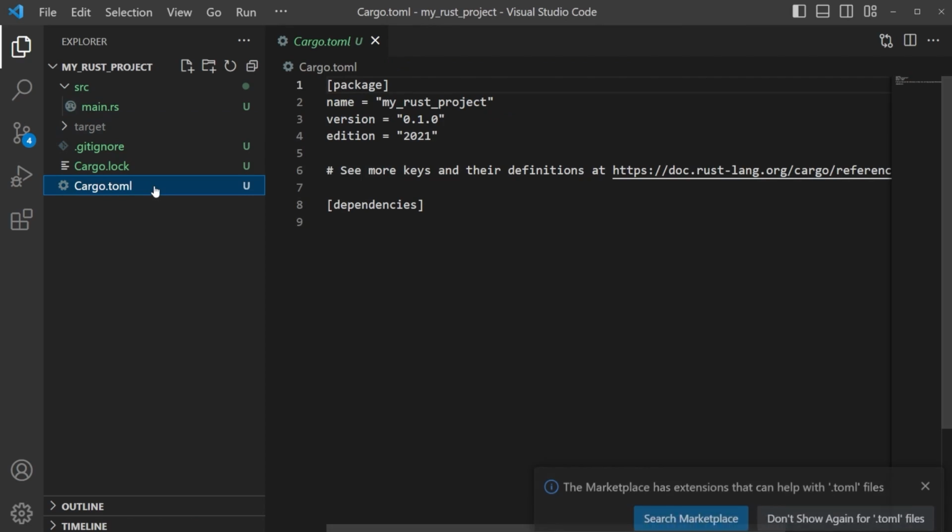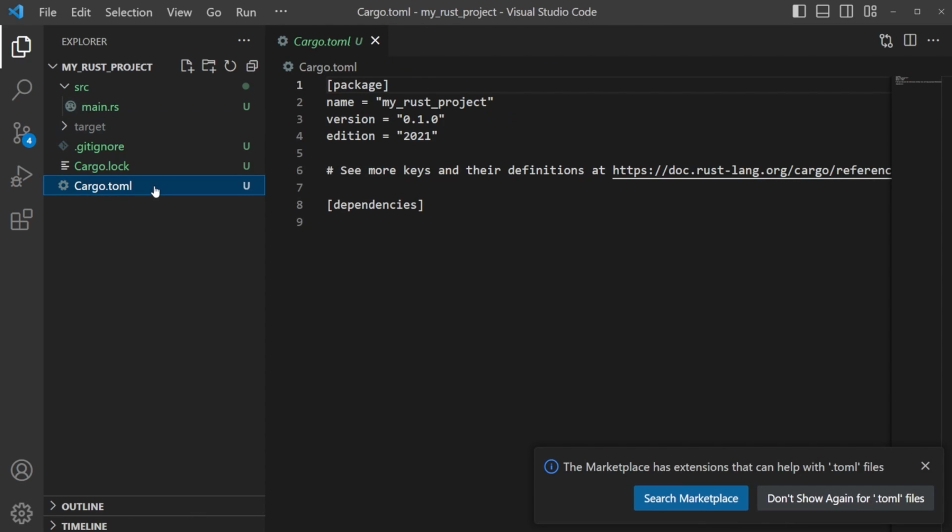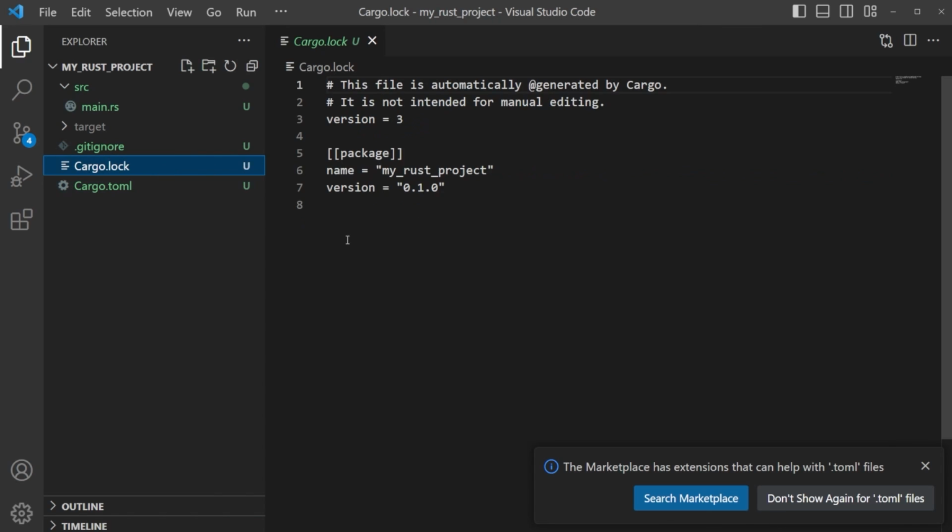This toml file is very important. This TOML file is what has all of our configuration information in it. So you can see we have the name of our project, the version of our project, and the edition of Rust that we're running right now, which is 2021. And any dependencies that are in here. We don't have any dependencies right now. We'll talk about importing libraries and adding dependencies later, so you don't have to worry about it right now, but this file is where we add any dependencies to our configuration. This will eventually get added to this lock file.